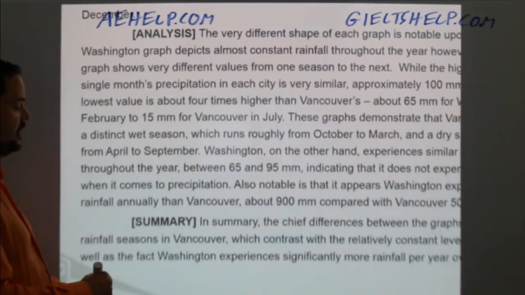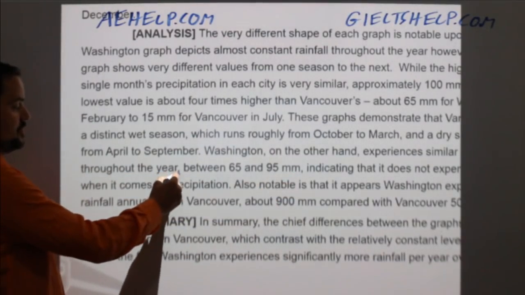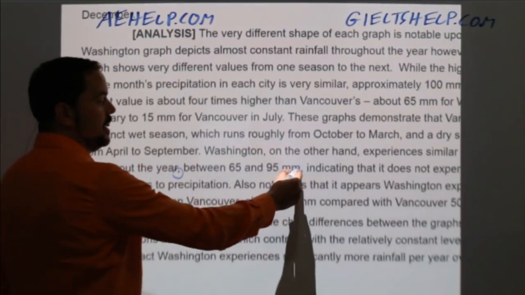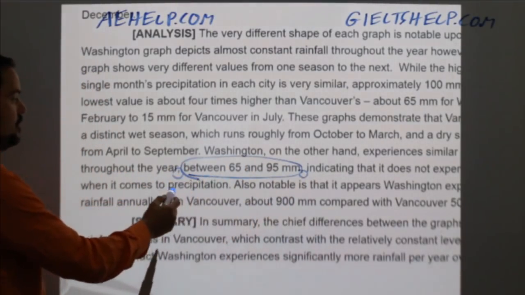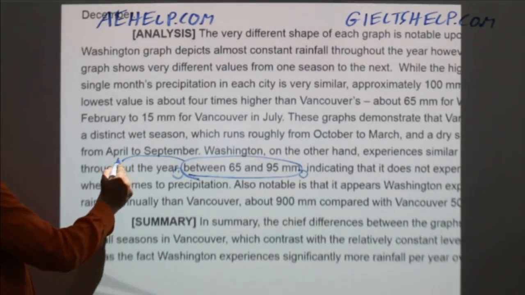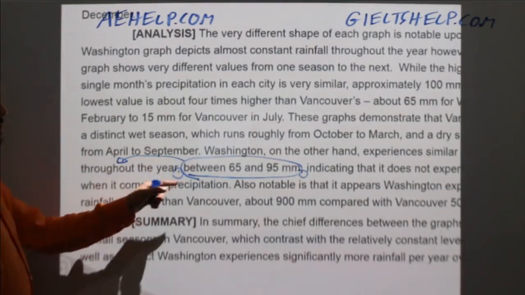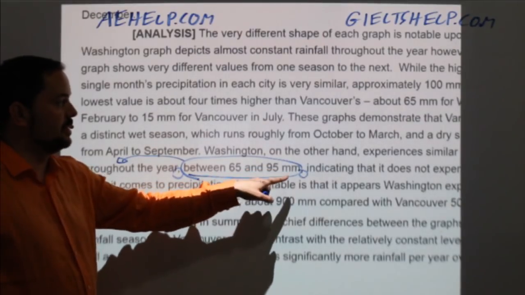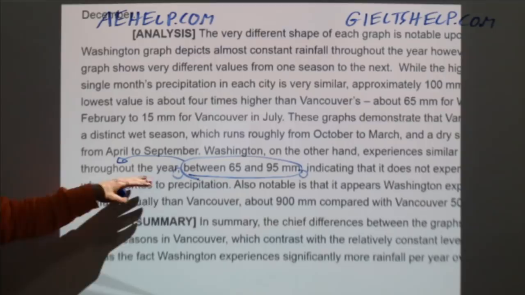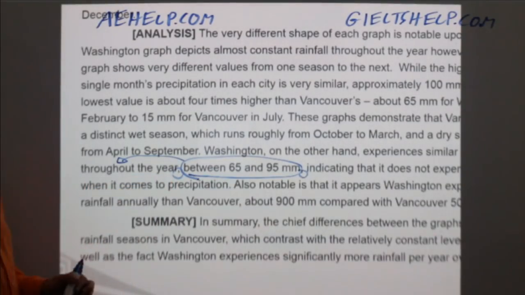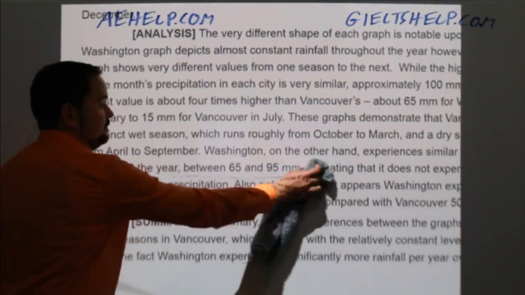So notice that here, this student is using a comma here and a comma here to add this piece of information, which describes this piece of information, okay? So between 65 and 95 millimeters describes the similar amounts of rainfall throughout the year, all right? Hopefully that makes sense, okay?